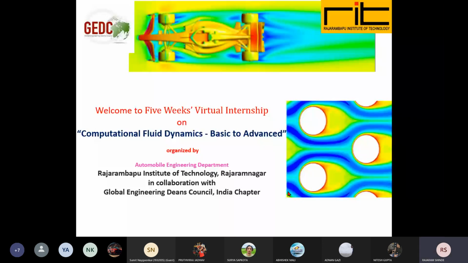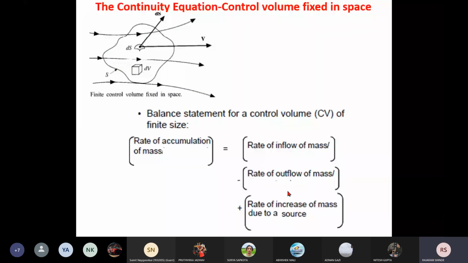First equation is the continuity equation. For this continuity equation, we are going to derive it by using all the models of the fluid, that is, control volume fixed in a space, control volume moving with the fluid, then infinitesimally small fluid element fixed in a space, and infinitesimally small element moving with the fluid.